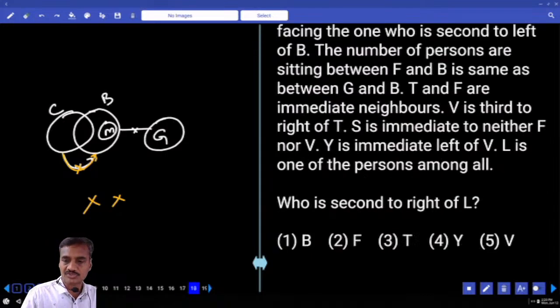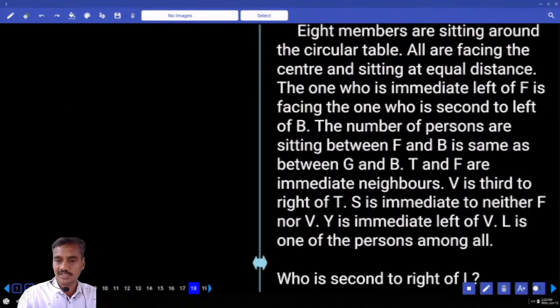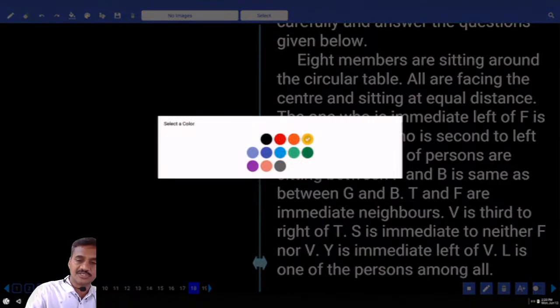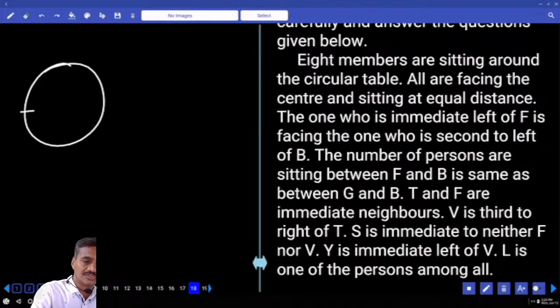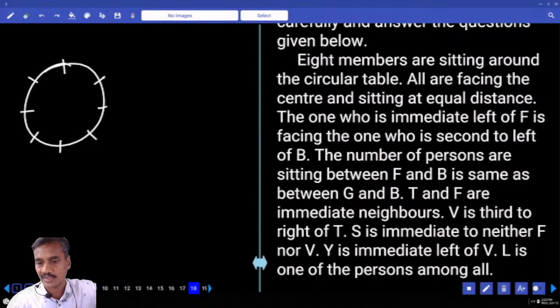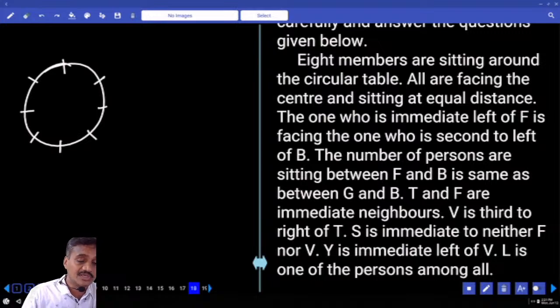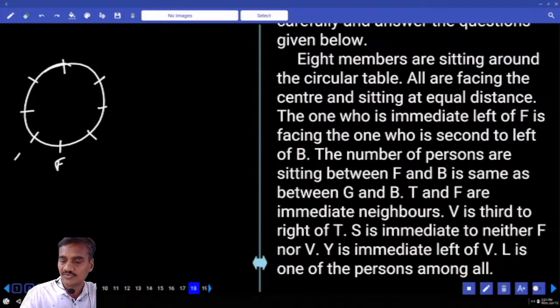Then, the next one, 18 onwards, it is based on circular arrangement. And how many persons are there? There are 8 persons seated around a circular table and facing towards the center. The one who is to the immediate left of F is facing the one who is second to the left of B. Now here we are talking about the one who is to the immediate left of F. If F is here, the one who is to the immediate left of this person is this, and that person is facing this one, and that person must be second to the left of B. Are you getting this point or not?